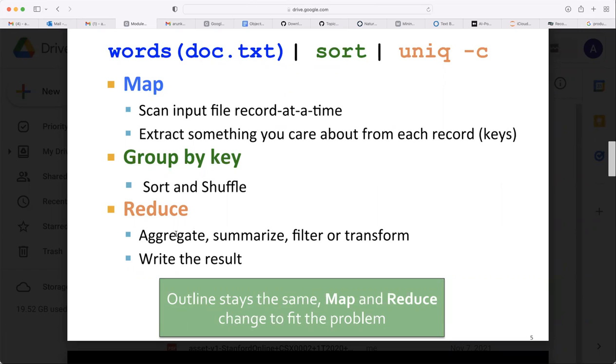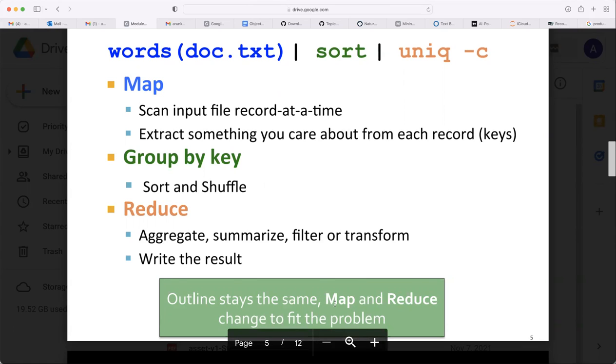To aggregate, a reducer should receive the information of a particular key. All the information of that key it should get. So the information of one key shouldn't be distributed to different reducers. Information of one key should be sent to only one reducer. Then write the result. Finally, the reducer completes the process we are looking for. In this case, it will find each word's frequency in the document and write it to the file. The outline stays the same.